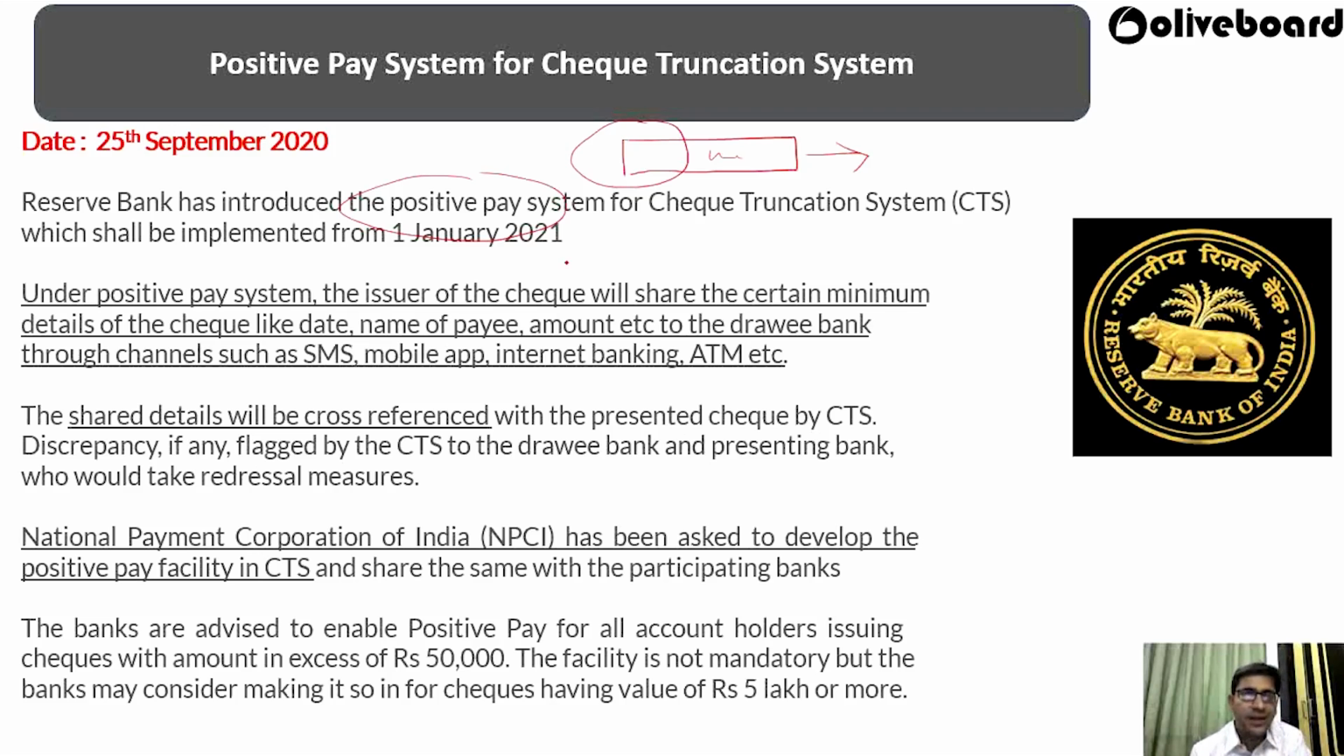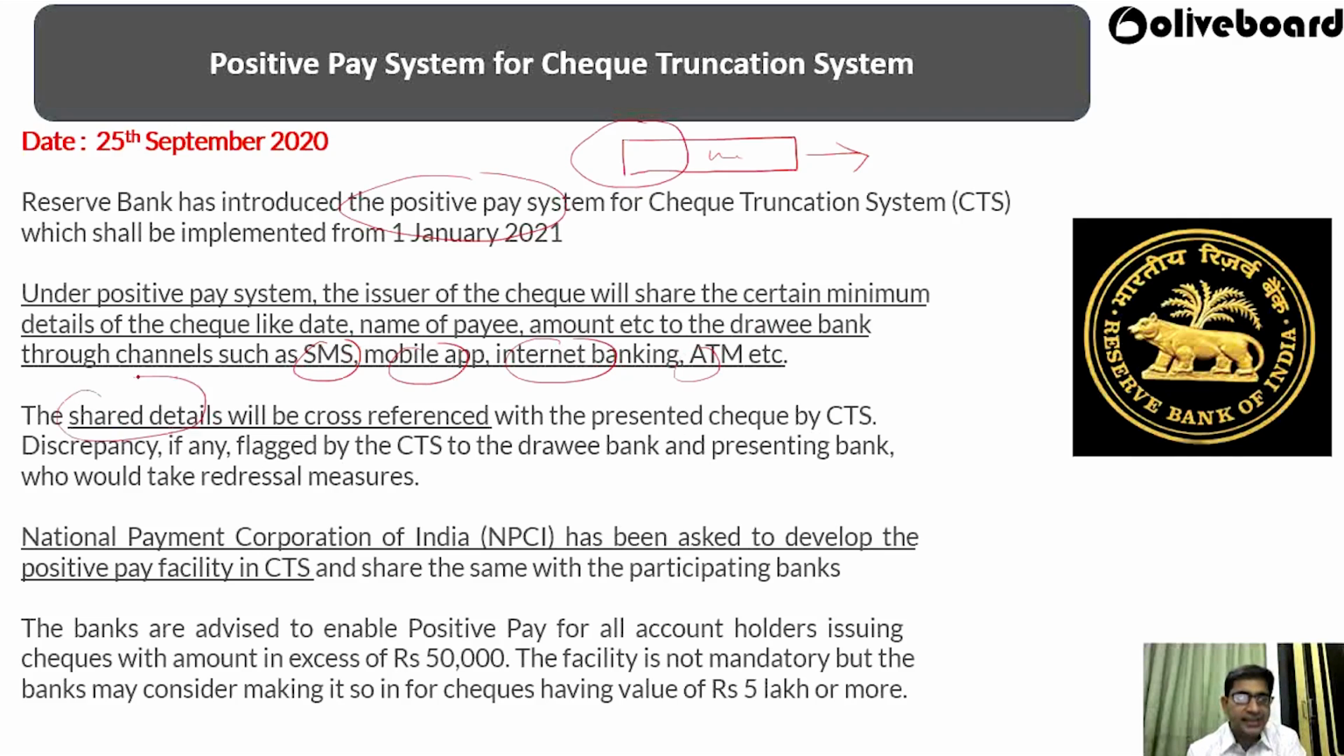So under the positive pay system, the issuer of a check, the person who is issuing the check, can take a photograph, write the name of the payee, date, amount, and drawing bank, and send all these details through an SMS, a mobile app, internet banking, or an ATM to the bank.